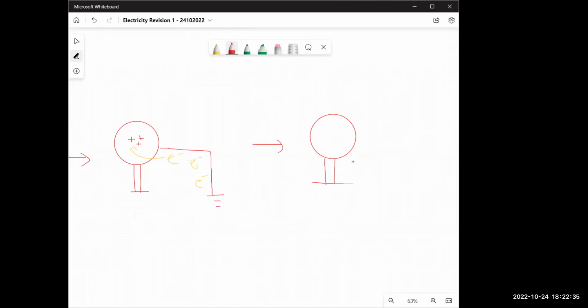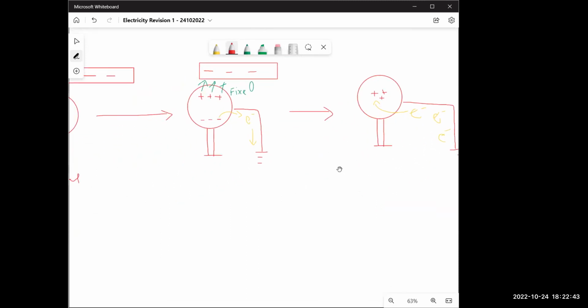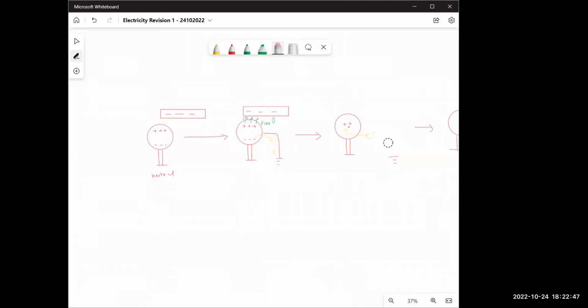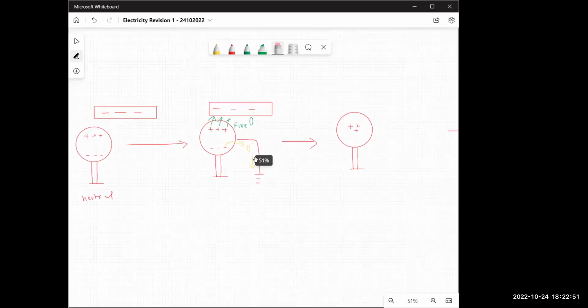Yes, sir. Because I remove the rod, the positive charges are no longer being attracted or fixed because of the rod. So electrons will come back. I don't want that to happen. So therefore, I remove the earthing first. And if I remove the earthing, then the electrons cannot come back, and it is positively charged.